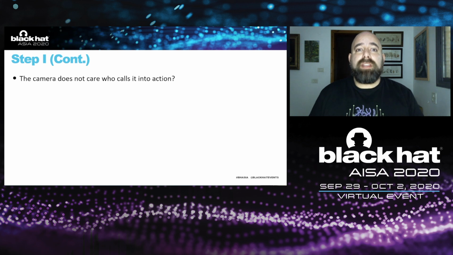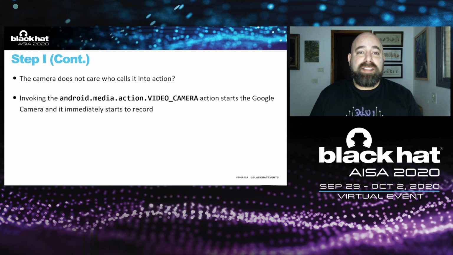Not accurate. It does care, and the camera actually checks for permissions for many activities, but not for all. And here we need to become creative. The biggest example we saw of not looking for permission was the invocation of video camera. This action just started the Google camera and it immediately started to record.